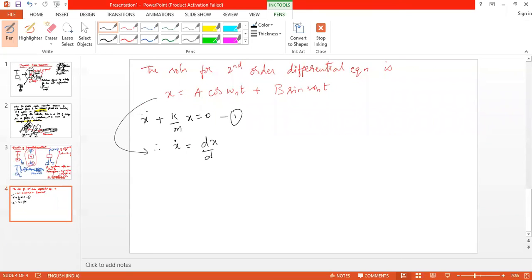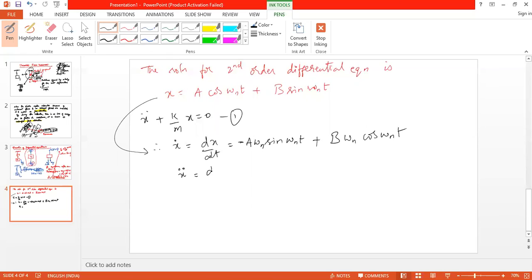x dot is dx by dt, that is equal to minus a omega n sin omega n t plus b omega n cos omega n t.